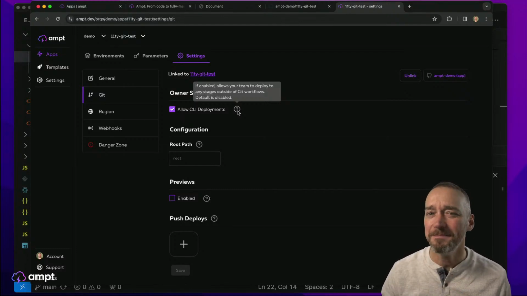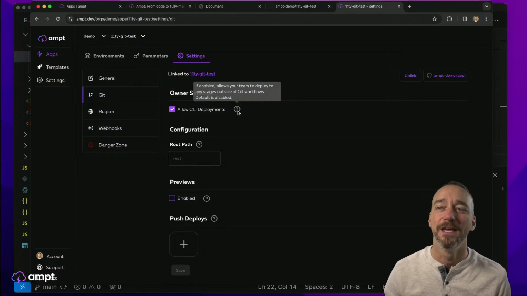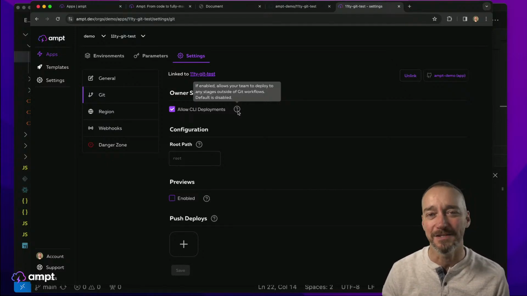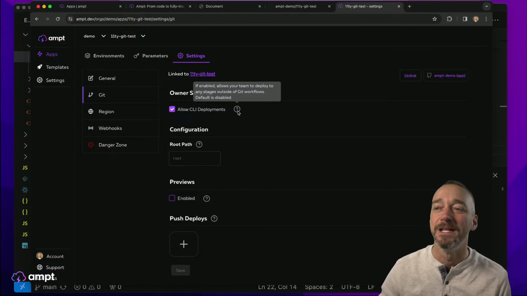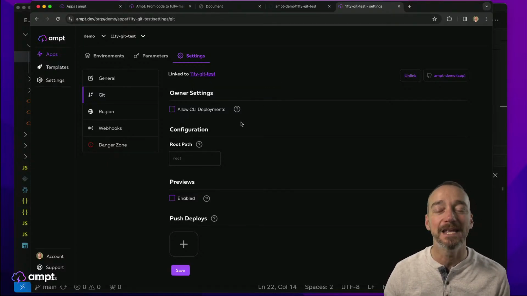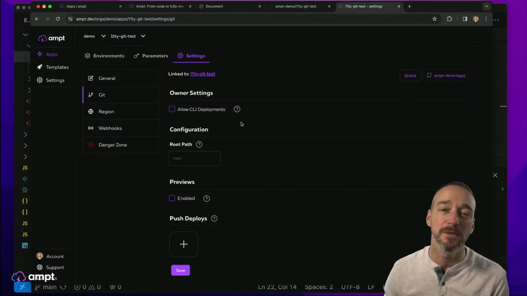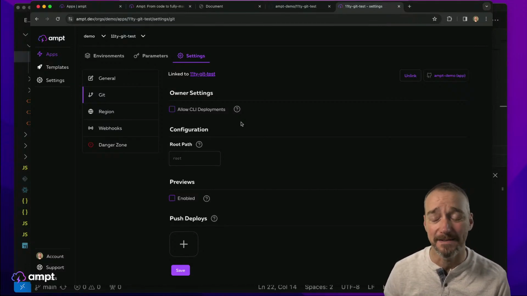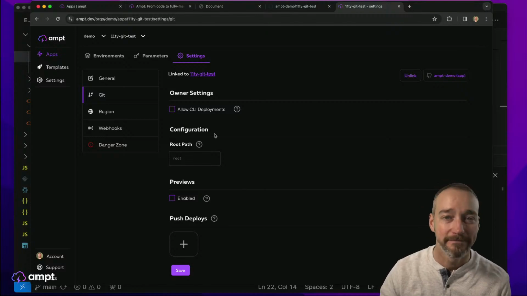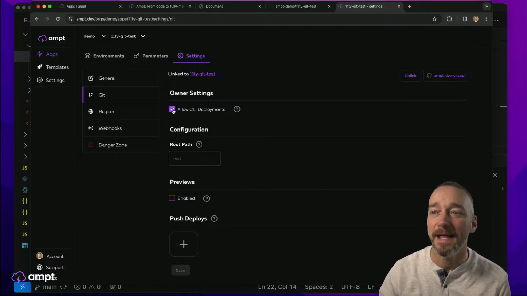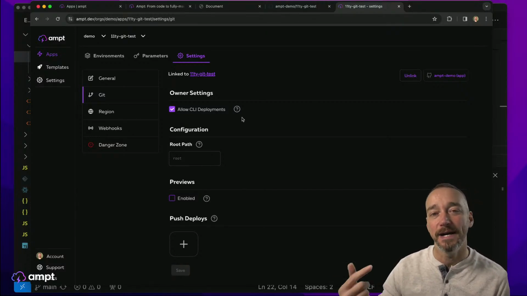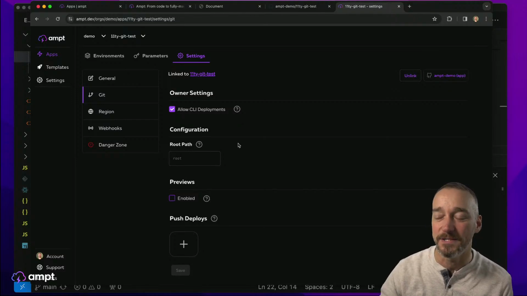If you're building something that's a little more involved and you've got a team of people working on it and so forth, you probably don't want to just deploy this directly from your CLI. That's sort of a big security risk. So you do have the option here that you can just uncheck this, and that disables the ability for you to run deploys to any permanent stage within the application. Okay. So I'm going to actually allow this for now, but we can always turn that off.